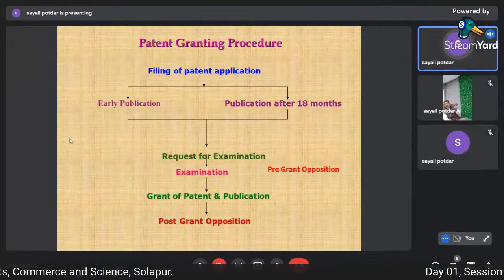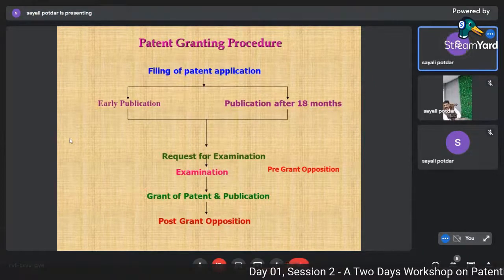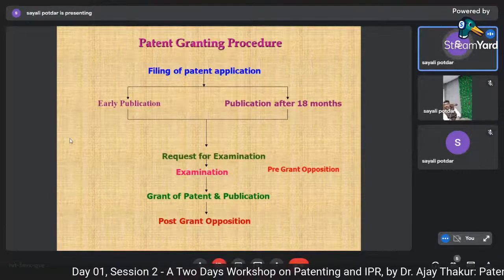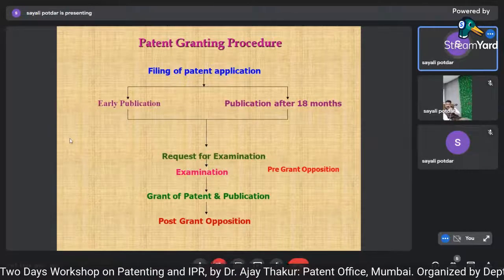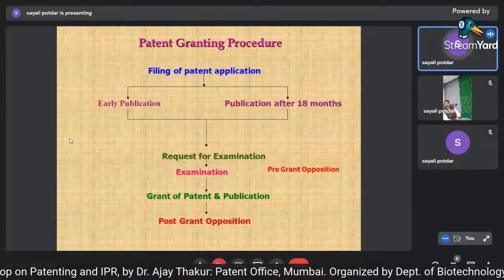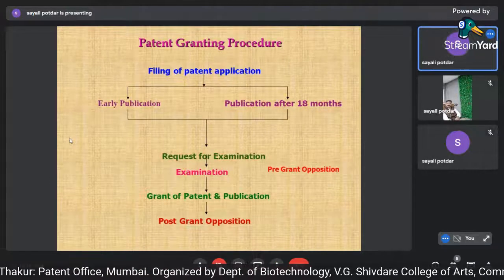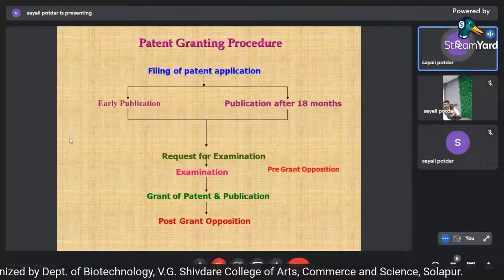So at the time when the application comes to the controller, he issues a hearing notice, calling the applicant and the examiner also. Necessarily 15 days time is given. As per the Act, 10 days time has to be given, but we are giving 15 days time for the applicant to prepare. So once the applicant is prepared, they come to the patent office and argue for the hearing.